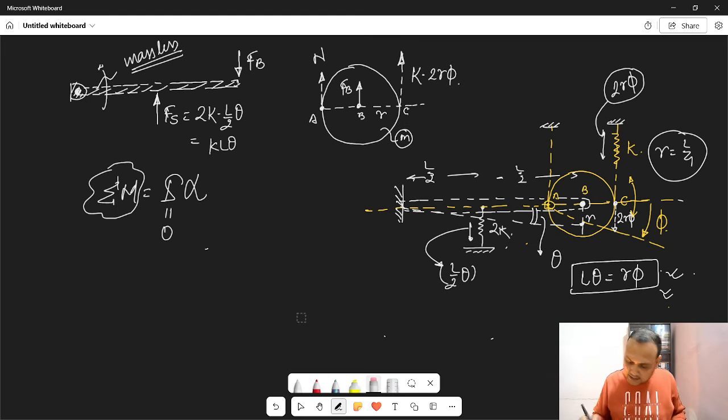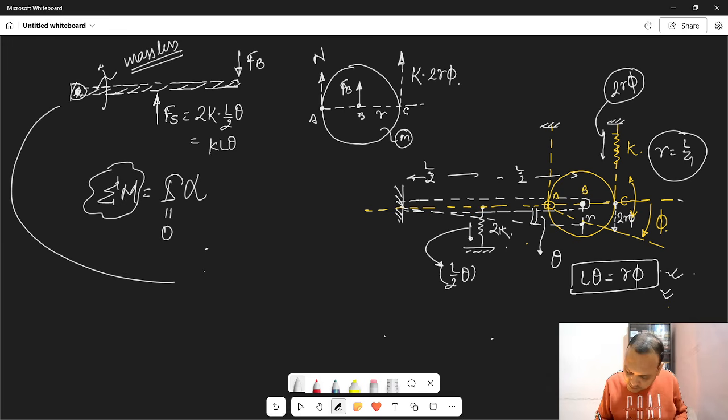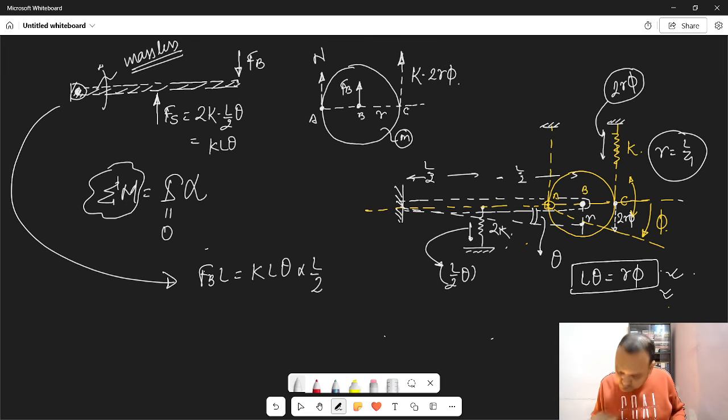That's it. ठीक है. So इस body में net moment zero होना चाहिए. If that is true, I can say FB times L is equal to KL theta times L by 2. तो यहाँ से मुझे FB की वैल्यू मिल गई.